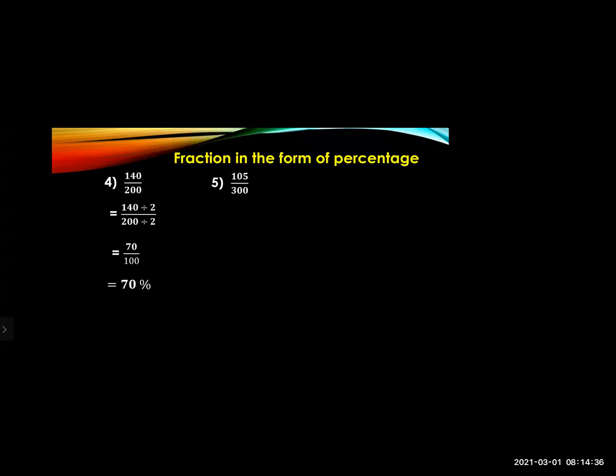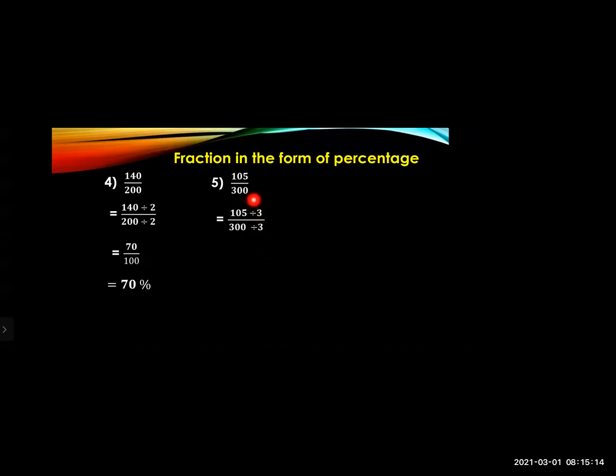Now the fifth sum, if you see, it is 105 upon 300. Again, in this sum also, the denominator is greater than 100. So when the denominator is greater, what you have to do is division, so that you will get the denominator 100. You should divide by the number by which you can get 100. So here when I am dividing it by 3, I'll get the denominator 100.